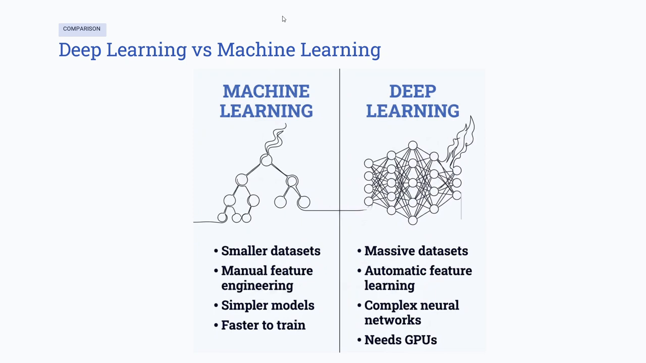Now let's compare them. Machine learning often requires humans to manually select important features from the data. Deep learning automatically learns those features on its own. Machine learning generally works well with smaller data sets. Deep learning usually requires much larger data sets and more computing power. However, deep learning often achieves higher accuracy in complex tasks like image recognition, speech processing, and natural language understanding.